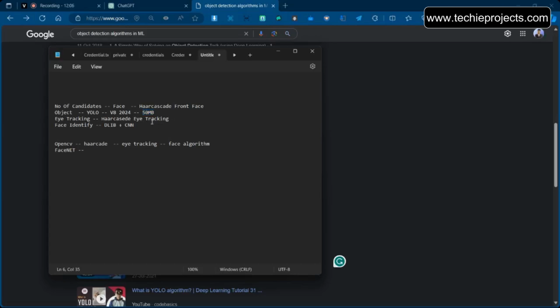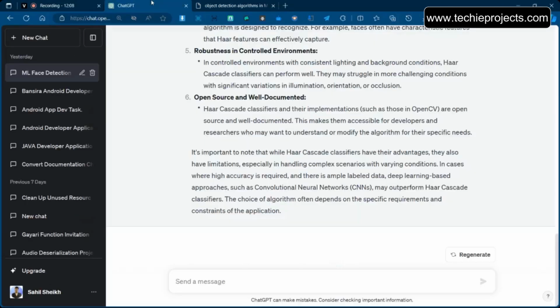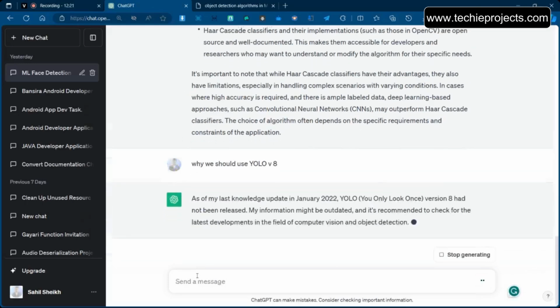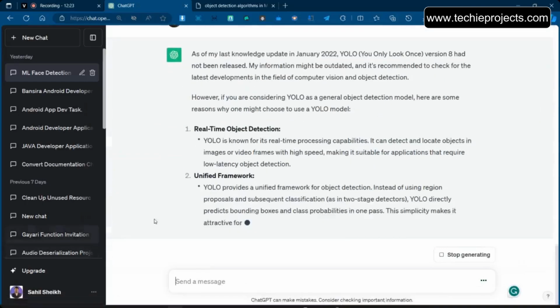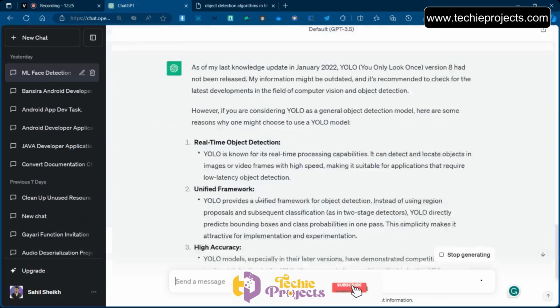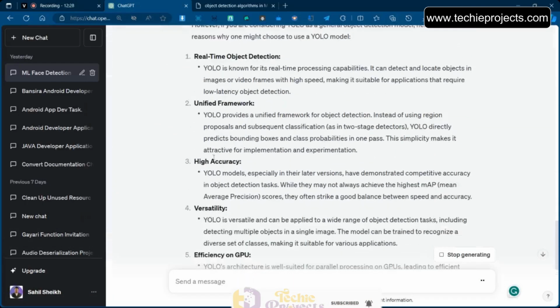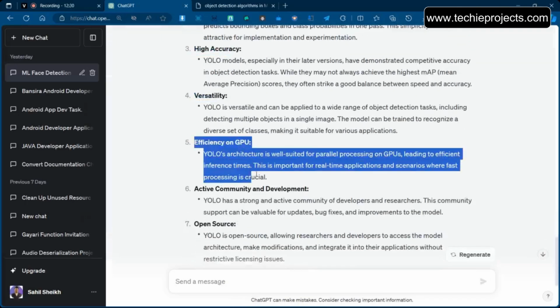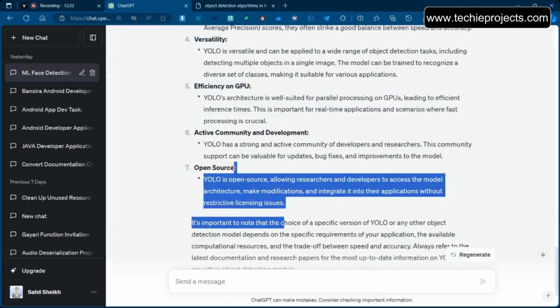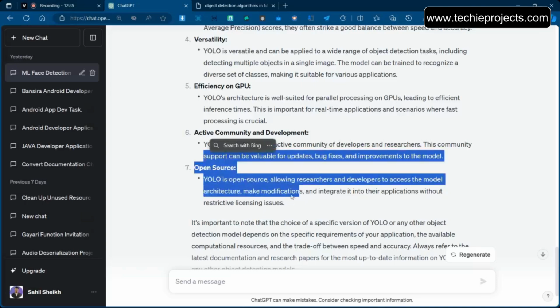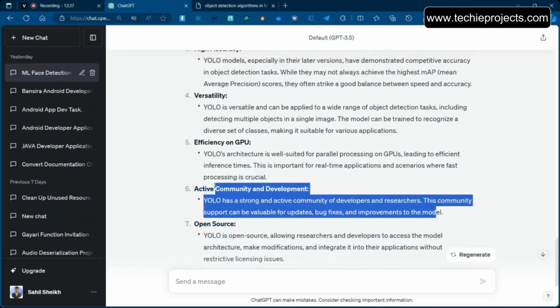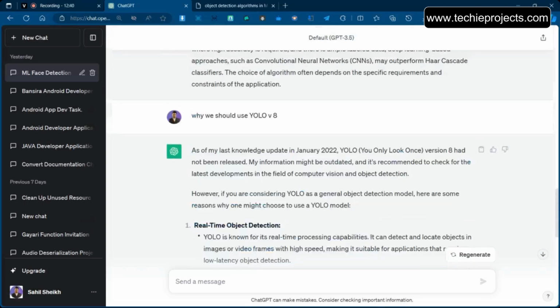Okay, if you want to know more reasons, you can just go to Google or ChatGPT and ask why we should use YOLO. You can ask it this way, and you will get the answer. See here, it is giving very good results: high accuracy, efficient on GPU. So these are the main reasons why people use the YOLO algorithm, and you can tell them these are the reasons due to which we are using it.